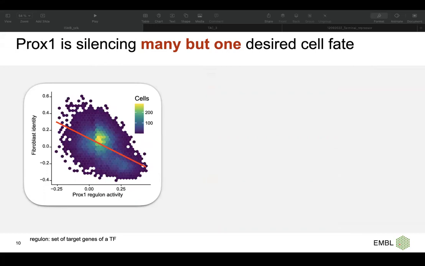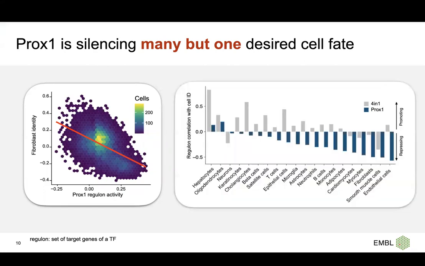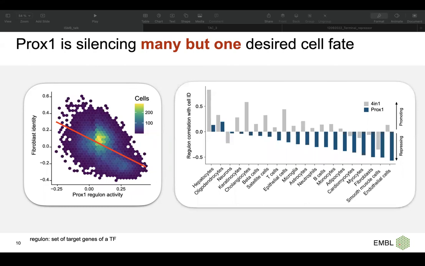For example, here I'm showing the fibroblasts, and you can see a negative correlation. It means that whenever the PROX1 regulon is more active, we have a lower identity of the other cell fate. We tested it on all 18 other cell fates that we had, and we can see that PROX1 has a negative correlation with almost all of them except hepatocyte, which means that PROX1 is silencing many but one desired cell fate.